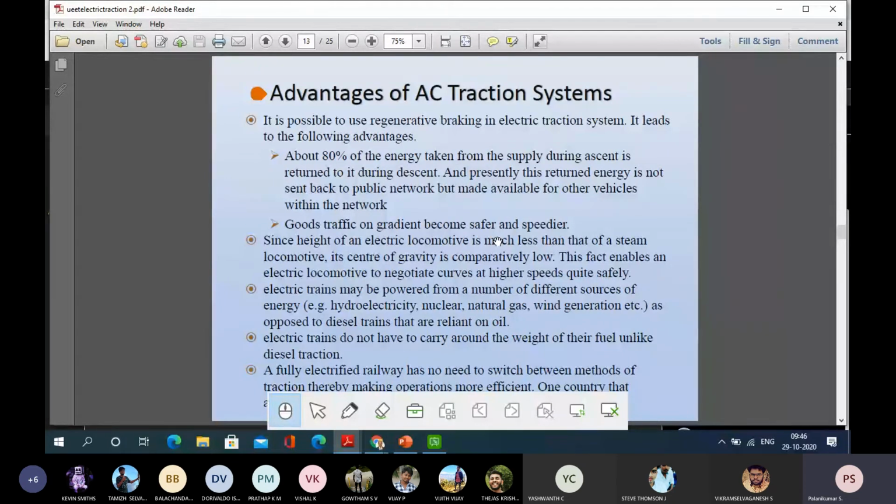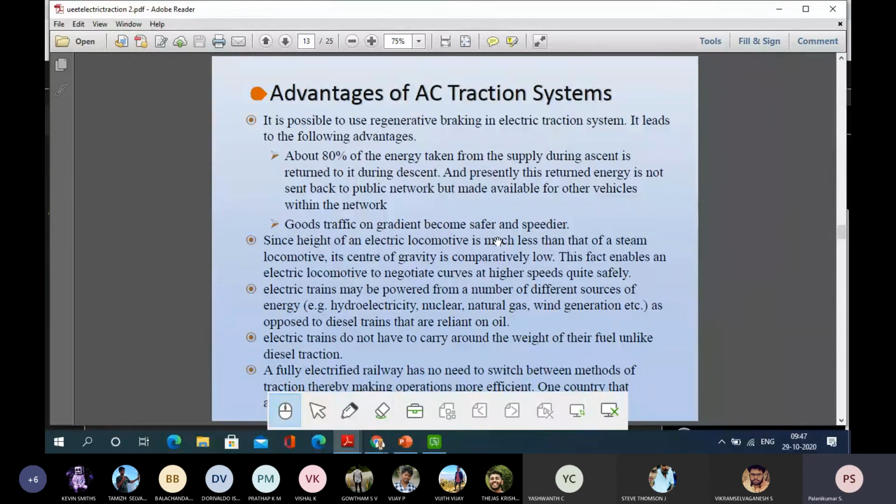In case of an electric traction system, especially AC traction system, electric trains do not have to carry the weight of their fuel. As I already told, we are always tapping the energy from the overhead transmission line. There won't be any concept of a fuel tank or any place reserved for the energy to be supplied to the train. So a fully electrified railway has no need to switch between methods of traction, making operation more efficient.